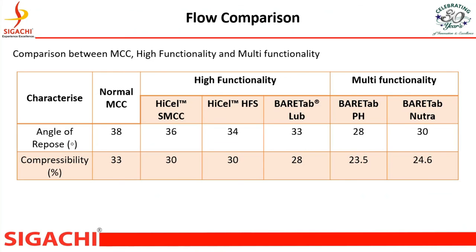If we talk about multifunctional excipients, BHA PH and BHA Nutra are both multifunctional excipients and ready to use for DC formulation. With BHA PH and BHA Nutra, you just mix the API with BHA PH or Nutra and compress the tablets. BHA PH is especially designed for pharmaceutical industries. It has superior flowability and very good compressibility. BHA Nutra is especially developed for nutraceutical formulation and it gives very good compressibility and flowability and it supports all kinds of nutraceutical APIs.